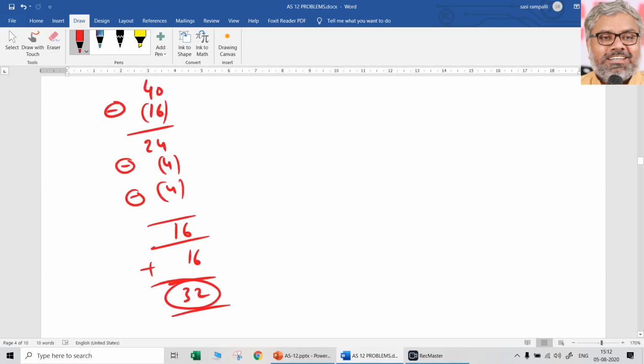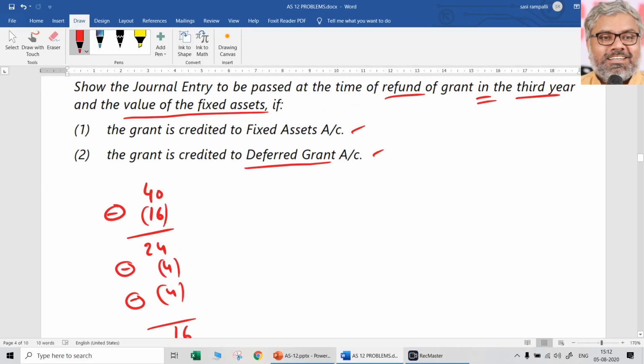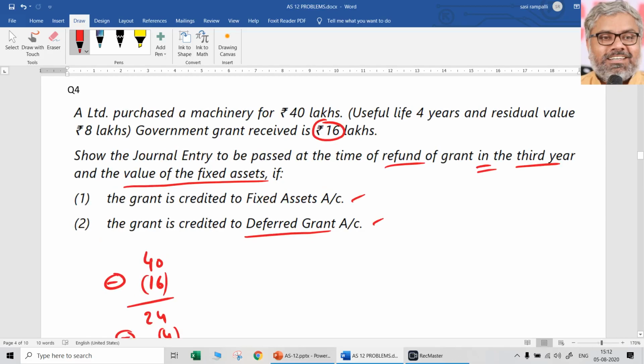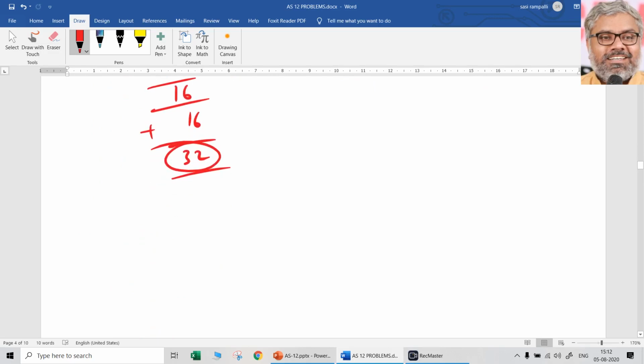But again, the full story, if you want to understand how this 32 lakhs will be depreciated: 32 lakhs minus original residual value 8 lakhs. But how many more years is left? Out of 4 years, 2 years is gone. Remaining 2 years means 12 lakhs depreciation has to be provided for the other two years. This is only for understanding, you don't need to write this. So after this, residual value naturally will be remaining, that is 8 lakhs.